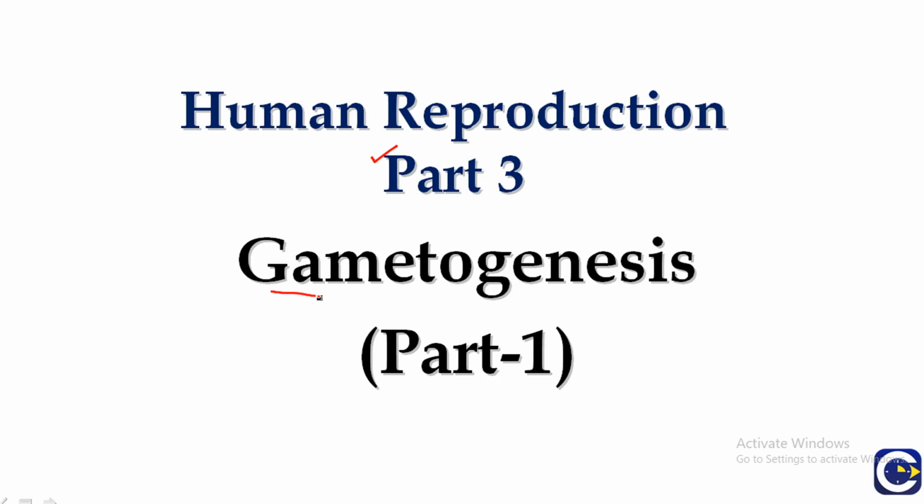Gametogenesis, basically this process is of two kinds. One is spermatogenesis, another is oogenesis. Spermatogenesis means the formation of sperm and oogenesis means the formation of ovum. So in this part 1 of gametogenesis, we will be discussing the complete whole process of spermatogenesis.